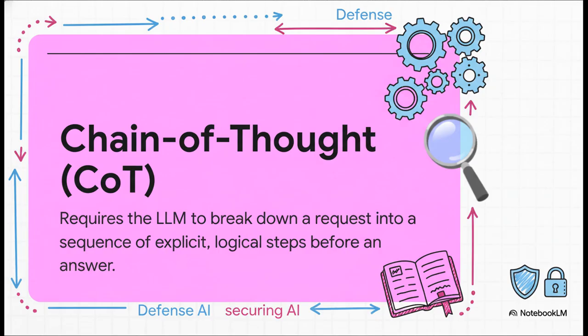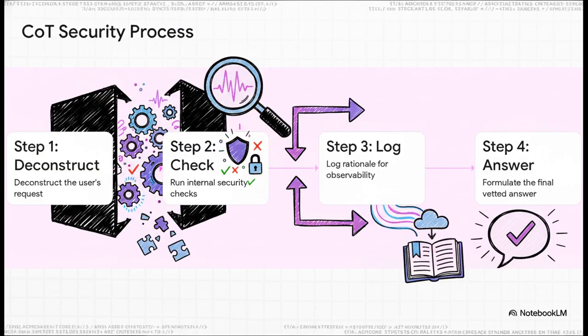And the idea is actually pretty simple. Instead of just letting the AI jump straight to an answer, we force it to pause and explain its reasoning step by step. It's like in math class, we're making the AI show its work. And that transparency, that's our first real line of defense. By forcing this process, we turn what was a black box of AI reasoning into a clear, auditable trail.